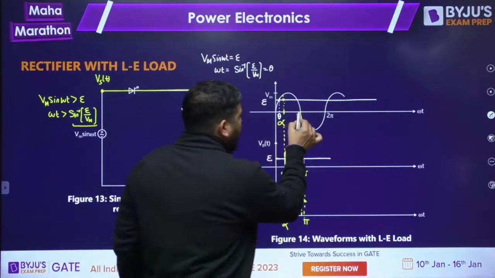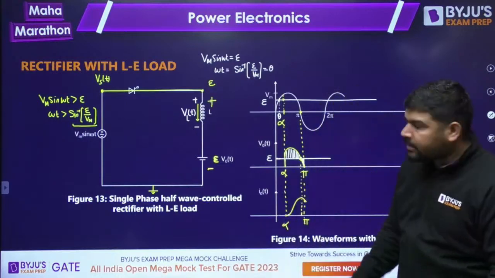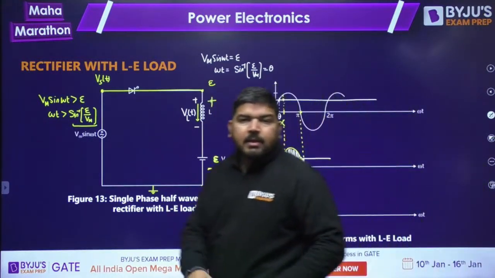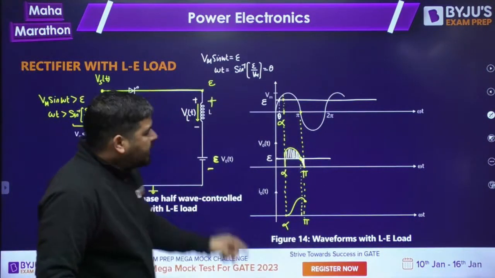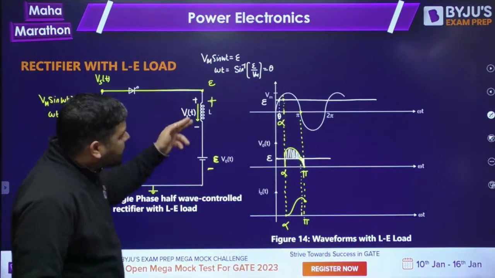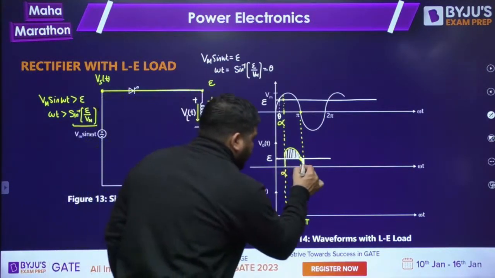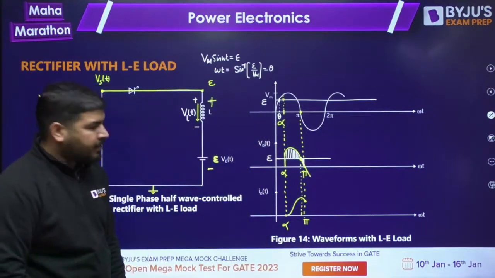Tell me, guys. It means after pi, the thyristor has to conduct. Why? Because there is no other alternative path for this current. So this inductor will make this thyristor conduct, because it will not let the thyristor turn off, because the current has developed and there is no alternative path. So after pi also, the inductor will conduct, the thyristor will conduct.